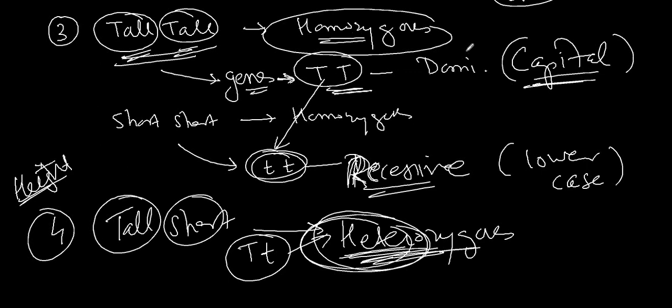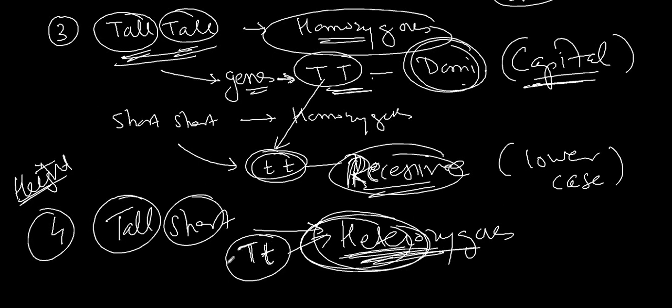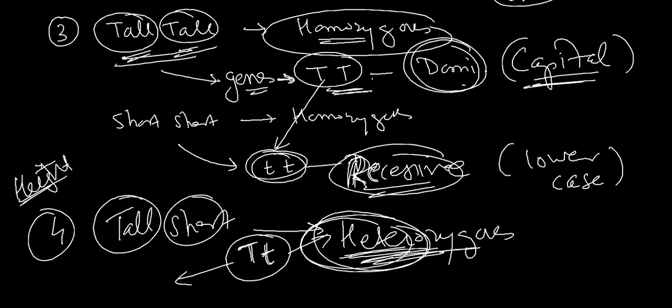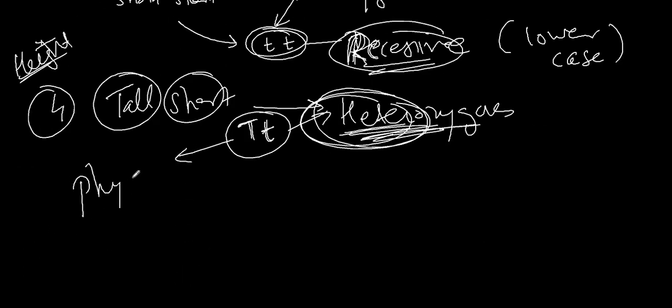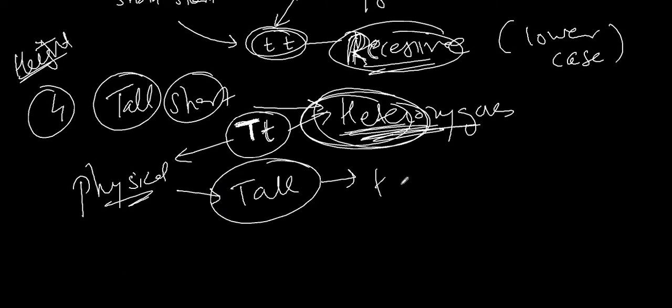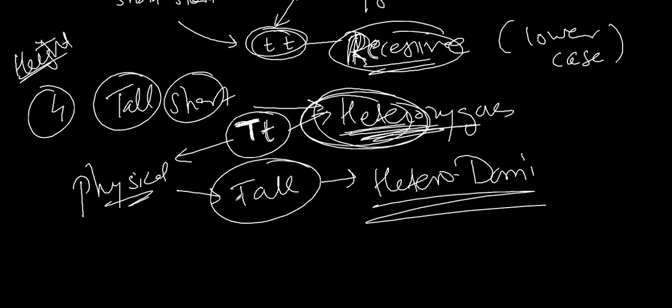Only the thing is that it changes. If it is capital T, it is dominant, and if it is small t, it is recessive. But here you cannot see dominant and recessive. You can see it only in the phenotypic characteristics, the physical expression. Whatever capital letter we have taken, that would be expressed in the physical characteristics. So here the plant will be tall, and it is heterozygous dominant.